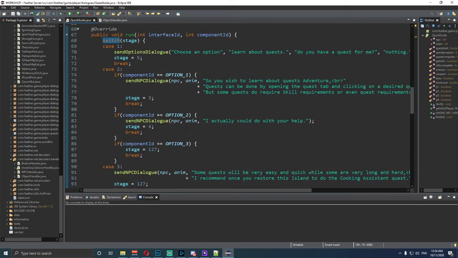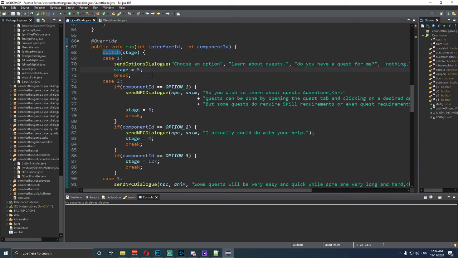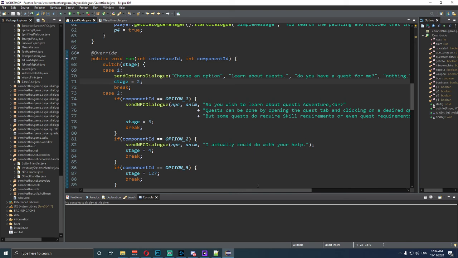Stage 5 is what is it you need help with. So if we don't say stage 5 and we say stage 2, it will read this stuff here, which was, actually, that's starting to make a bit of a weird sense there. Give me a sec. Case 1, so we load up this dialogue. It's going to read the next part automatically, I believe it was.